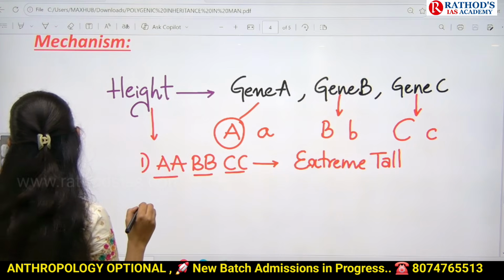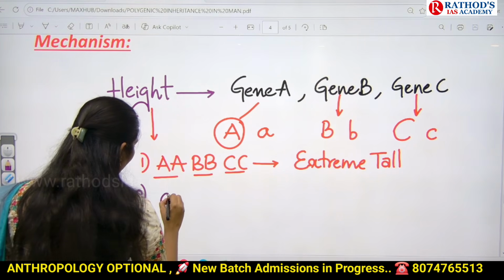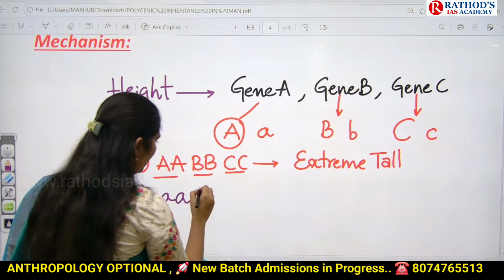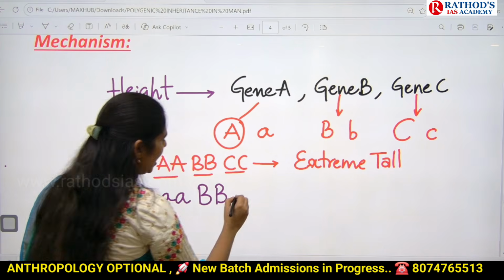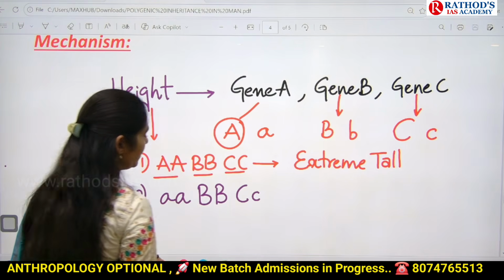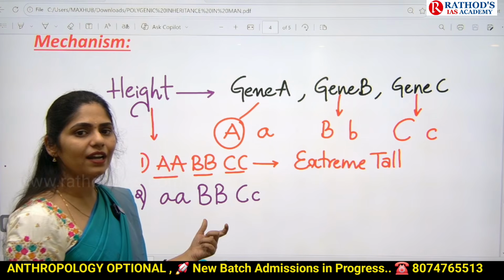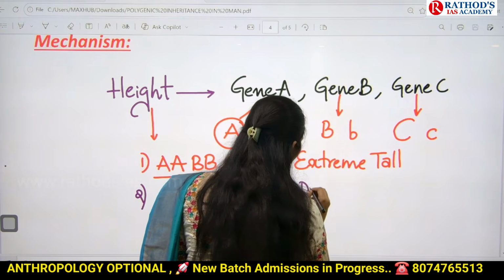Okay, I'll take another case, case number 2. In this case, I have small a, that means recessive, and I'm taking capital B, it is a dominant gene, and I'm taking capital C and small c. So here we have a combination of dominant and recessive alleles. So what will be the height? Height will be moderate tall.